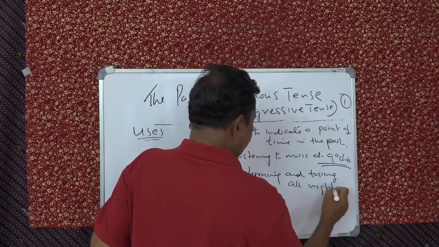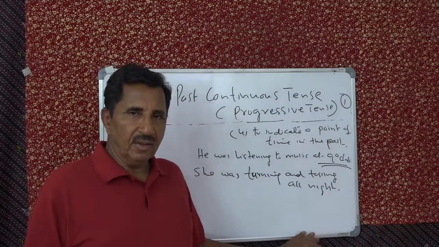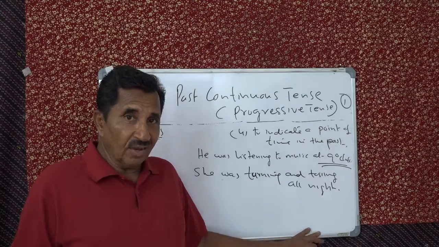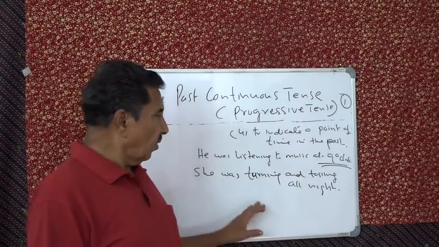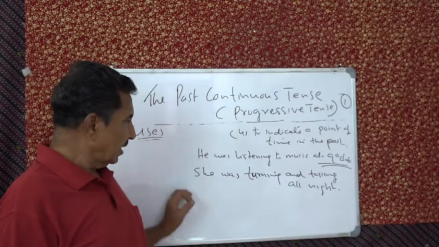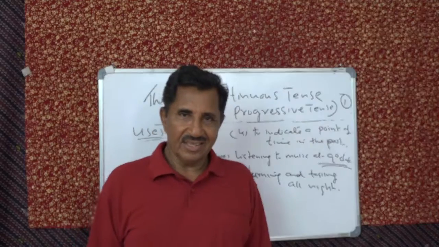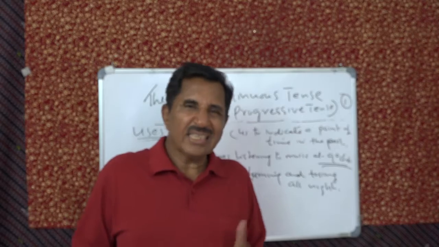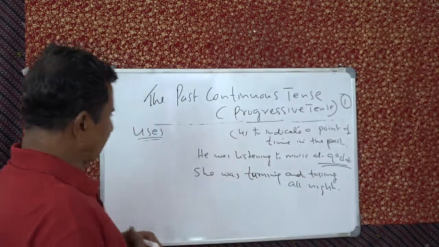So that is time. That particular time of the day, night, all night. We don't say all the nights. We say all day, but we say all night. Don't say all the night. Understand? Yes. He was turning and tossing all night. See? It means she was having a disturbed sleep. That's it. Understand that?